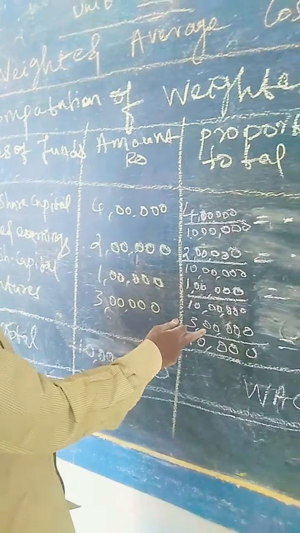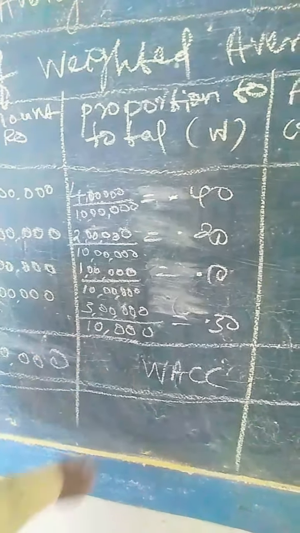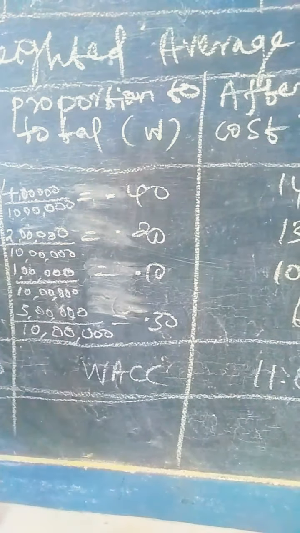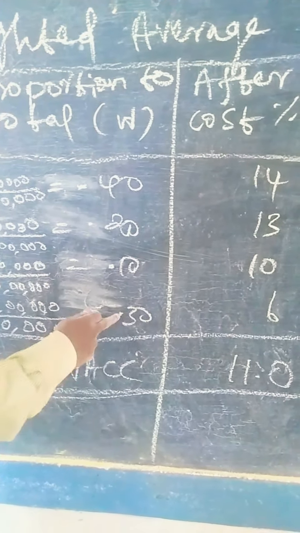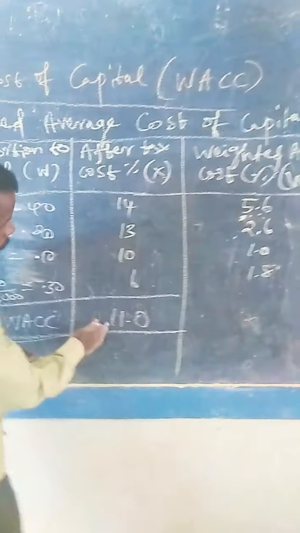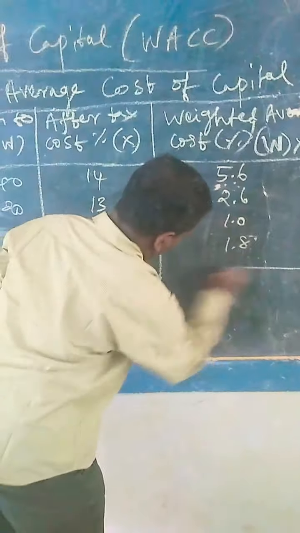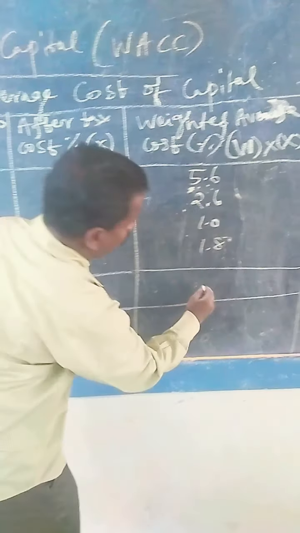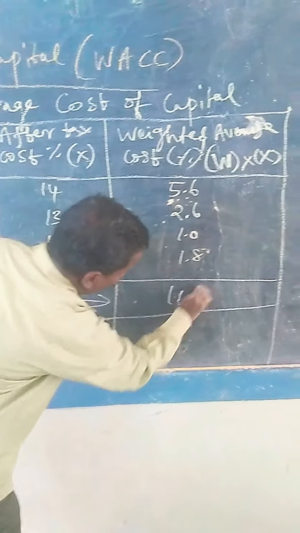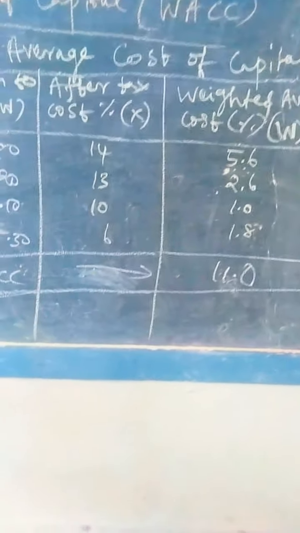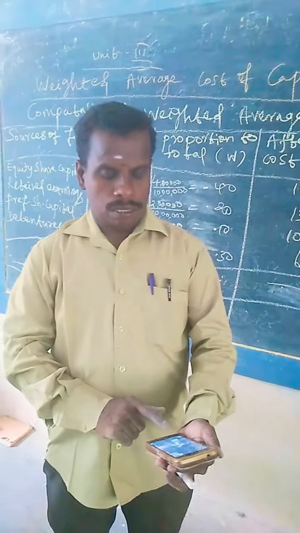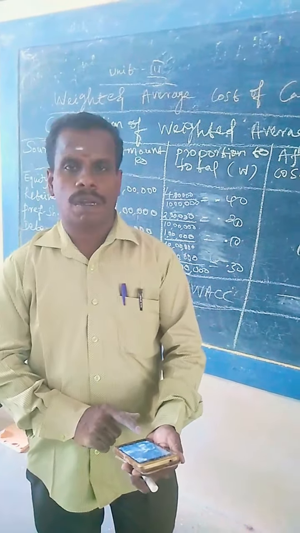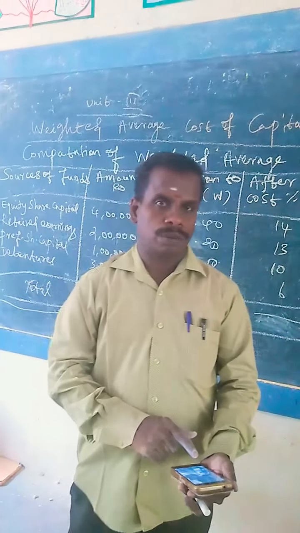Then debentures, 3 lakh divided by total 10 lakh equal to 0.30. That's the proportion to total. Then weighted average cost of capital, WACC equal to 11.0. Now we have finished this problem. Next, move on to another problem.